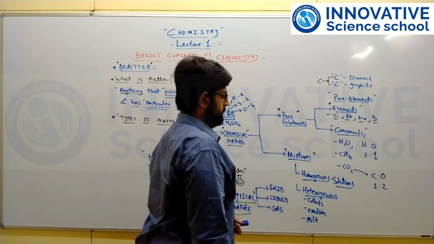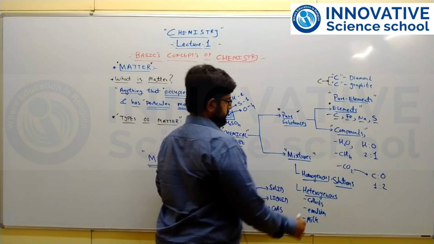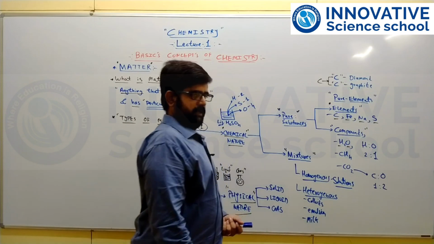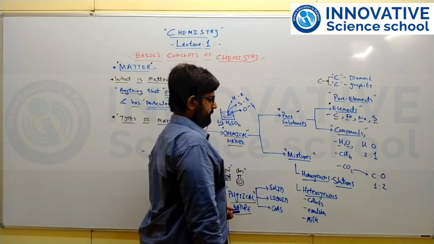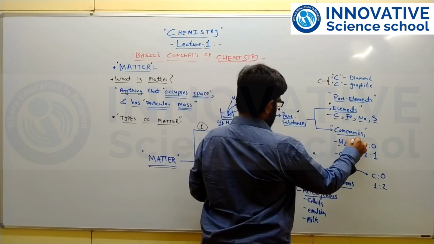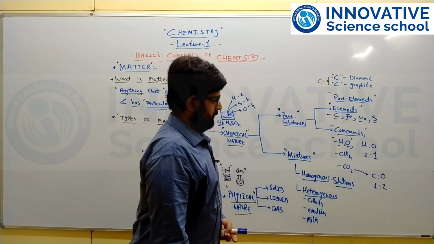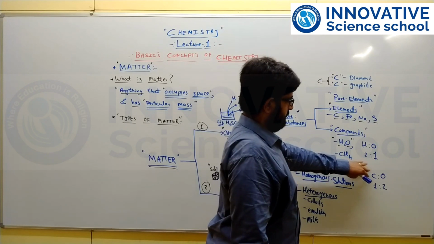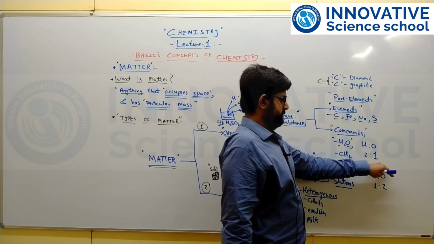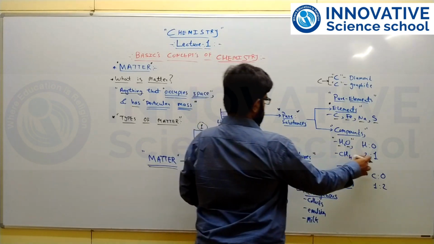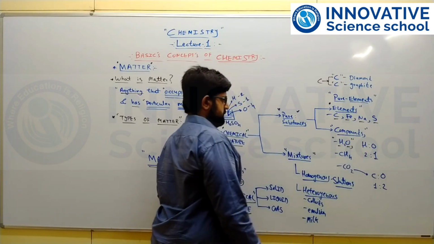And second are compounds, in which, as we know, compounds are made up of two or more different types of elements together, and they will form a particular molecule. They are known as compounds. Say for example in a water molecule there are two hydrogens and one oxygen, 2:1 ratio. So there is a fixed proportion of hydrogen as well as oxygen in the water molecule, so that is classified as compound.